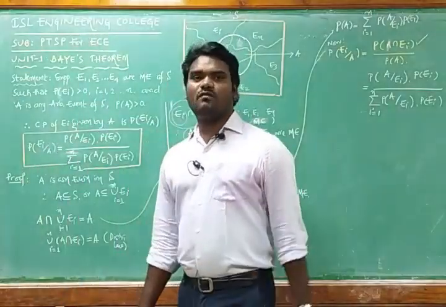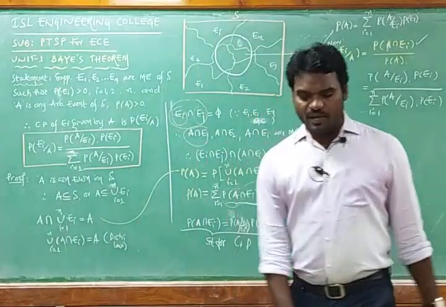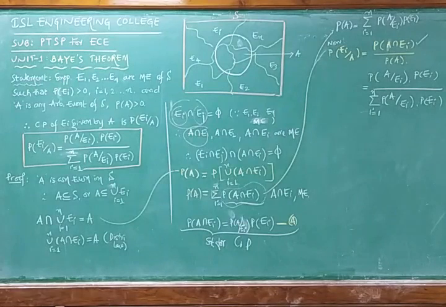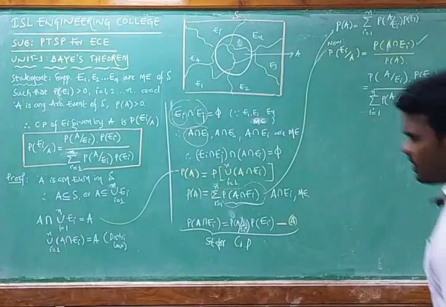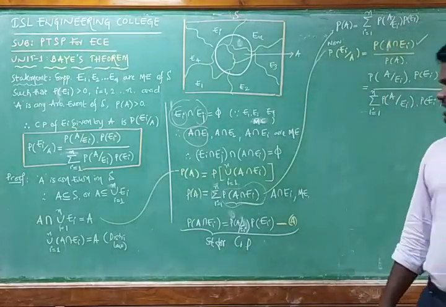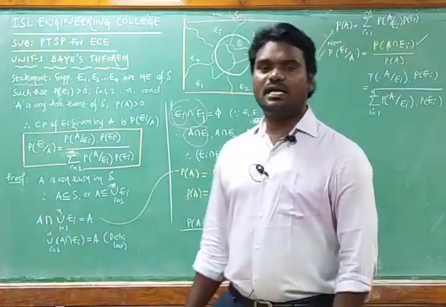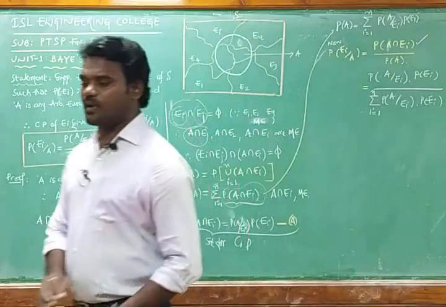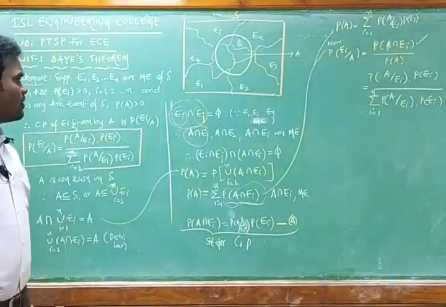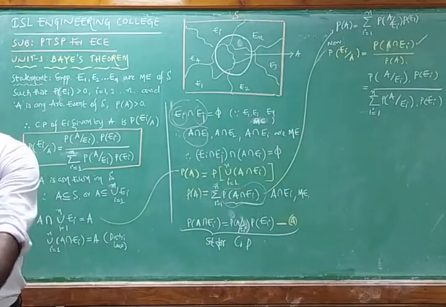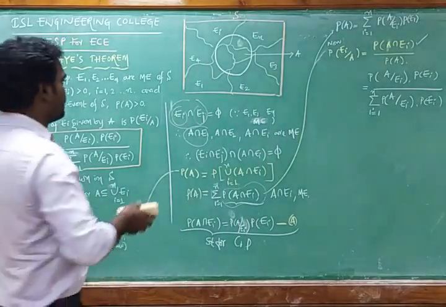Now I am going to explain one particular problem based on the Bayes theorem. The Bayes theorem is mainly about n mutually exclusive events, and one arbitrary event is defined in the sample space, such that we need to find the conditional probability, that is the probability of Ei given A. Then I am going to solve one problem based on the Bayes theorem, and with this we are going to conclude this session.